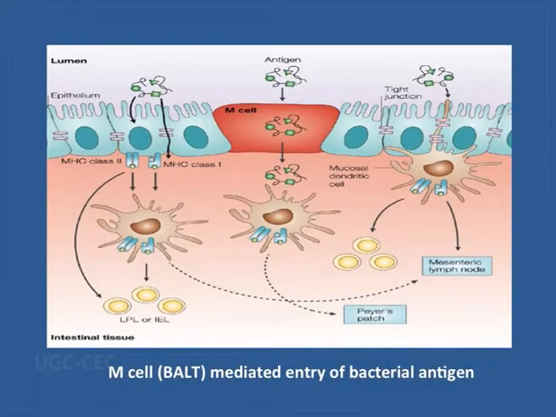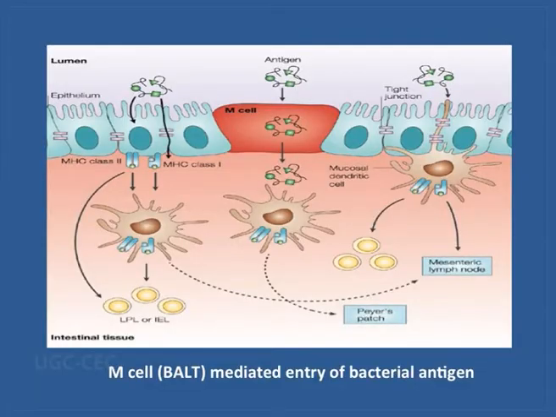Now let us come to another type of cell which is also associated with the respiratory tract and with the gut, and broadly they are called the M cell or the microfold cell. What are they? Actually, microfold cells are specific cells in the endothelium or in the epithelial layer. This microfold cell will allow the entry of bacterial antigen, and as it enters into the inner tissue, it will bind with specific cells which are similar to macrophage, and this macrophage or reticulocyte will ultimately take the infection to MHC class 1 or class 2, and ultimately they will be destroyed by T cells.